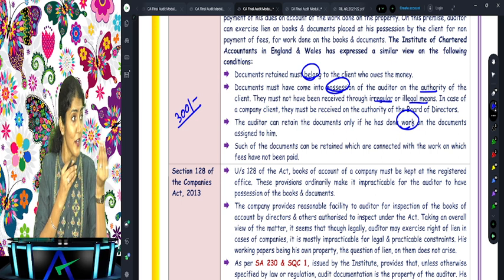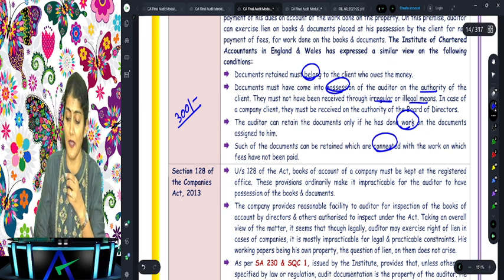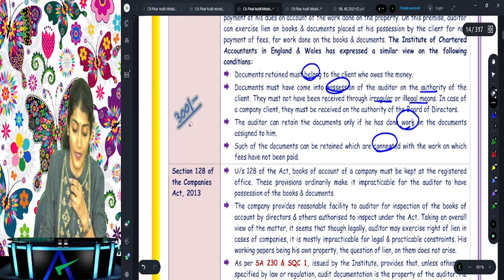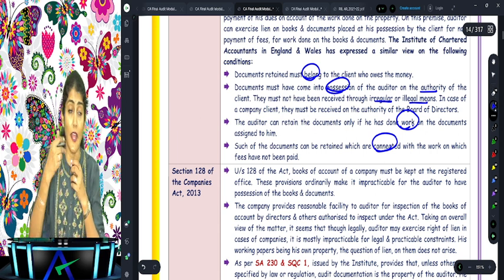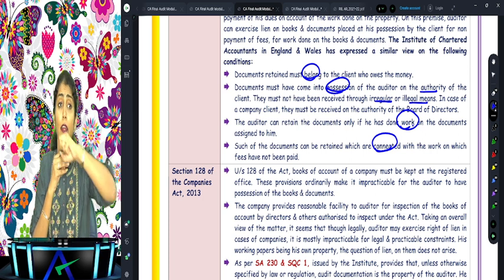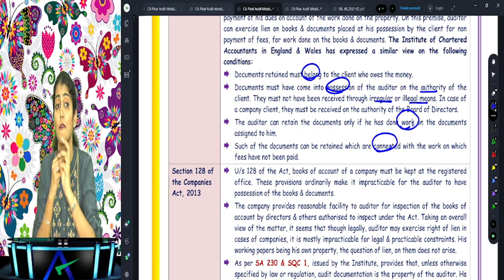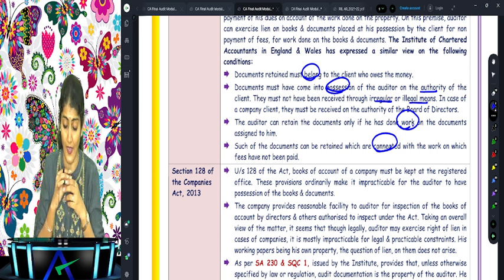And so some work should have been done, and it should be connected only with the work for which the fee has not been paid, right? So your fees are outstanding for what? Tax audit. What you did, all your stat audit, what books of account, those you retain. No, it should be connected to the work for which the fees have not been paid. Are you understanding that? Okay, right.